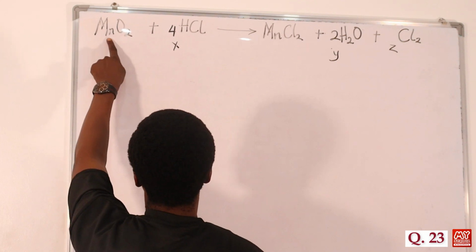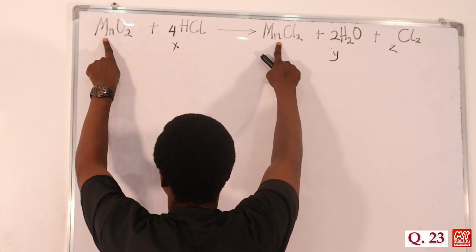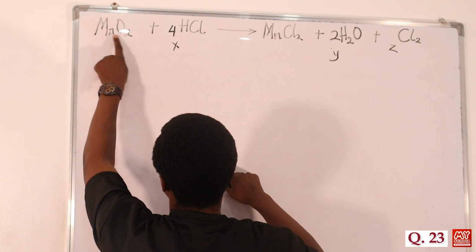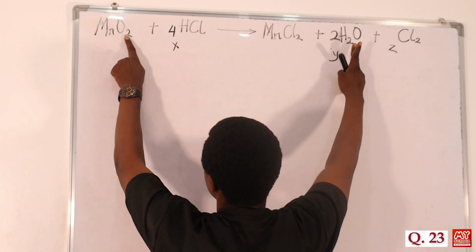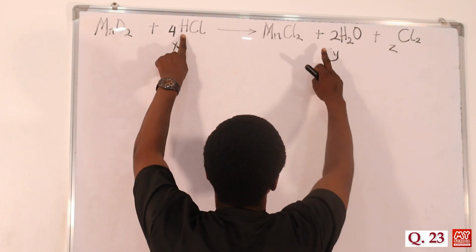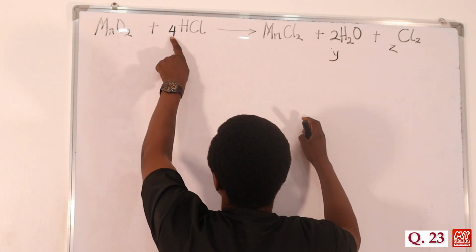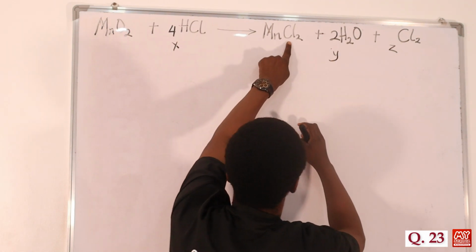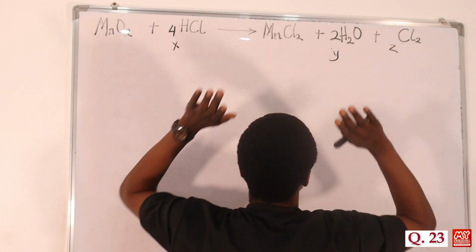Let's go back again. Manganese is 1 mole here, that's correct. Oxygen is 2 moles here and 2 moles here, that is balanced. Hydrogen is 4 moles here, and here is 2 times 2, that's also 4 moles, that's balanced. Then chlorine now, it is 4. Here we have 2 moles, and 2 moles here, which is also 4. So this means the equation is balanced.